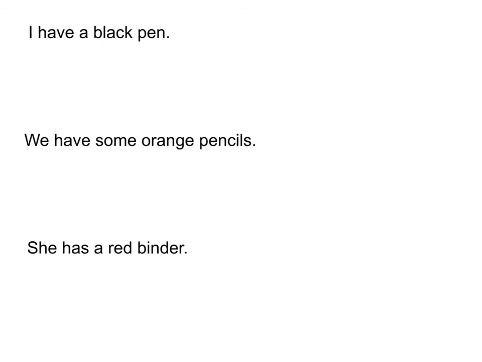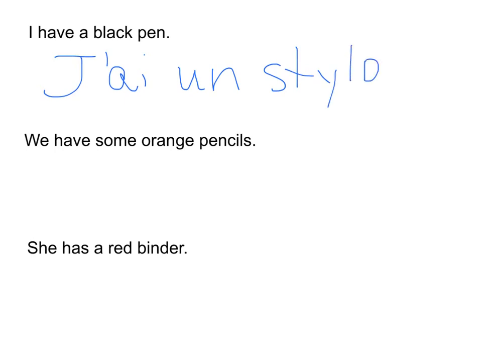So let's start it out. I have. J'ai. Okay, a black pen. Now we just learned that nouns need to go before the adjective, okay? So here black is the adjective. We know that that's going to go at the end. So we need to think about the word pen first. The word for a pen is un stylo. All right? And then we just have to say the adjective now. Noir. J'ai un stylo noir.